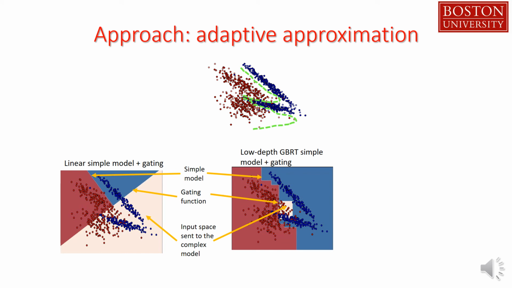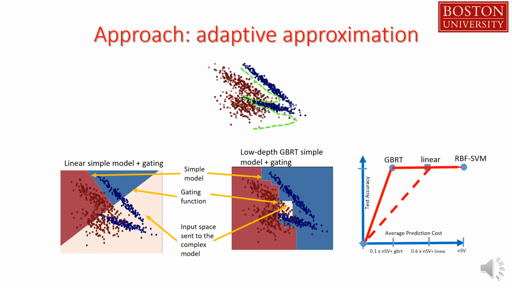Here, only a very small fraction of examples are sent to the complex model. Looking at the cost accuracy curve, we see that this approach maintains the same accuracy as the original complex model, yet significantly lowers the average prediction cost, especially in the case of gradient boosted trees.